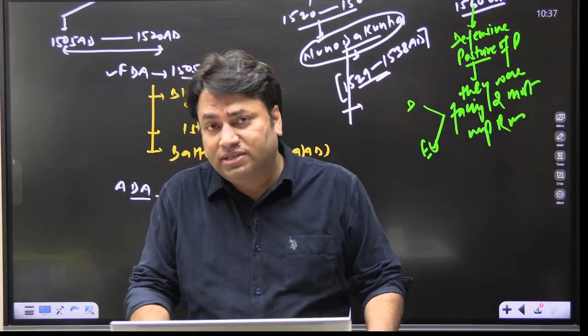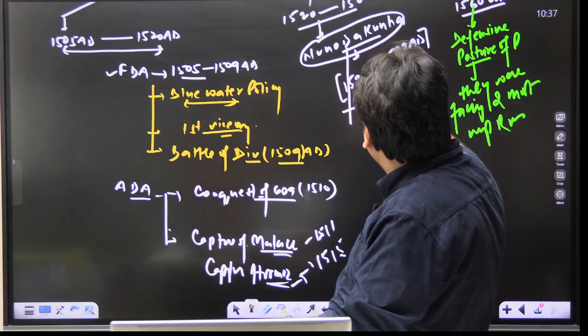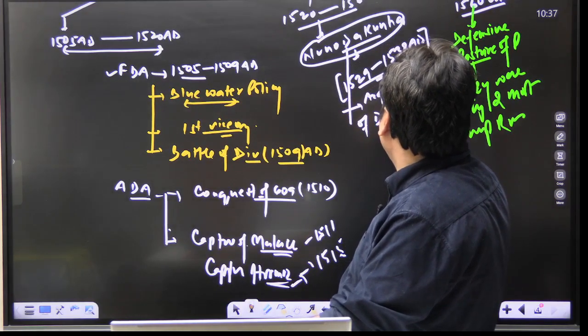There is another important name, Nino da Cunha, and Nino da Cunha is famous for the acquisition of Diu and Basin.